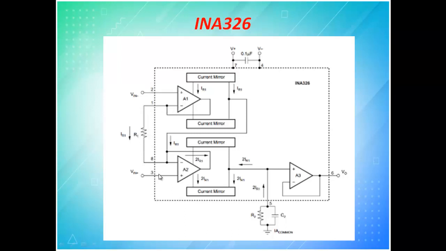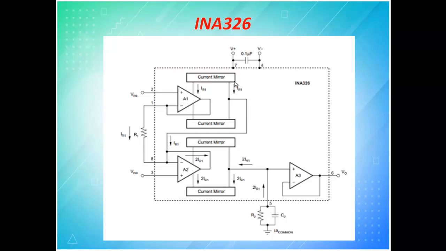So 1, 2, 3, 4. Here the pin numbering is different because this is an IC from Texas Instruments, so they have named it number 1, number 2, number 3. Number 4 is here, then number 5 and number 6, number 7 and finally number 8. So it is an 8-pin IC. On each side of the IC you will have 4 pins. When you connect a capacitor between these two, it is for filtering purposes. It is used to filter unwanted signals.